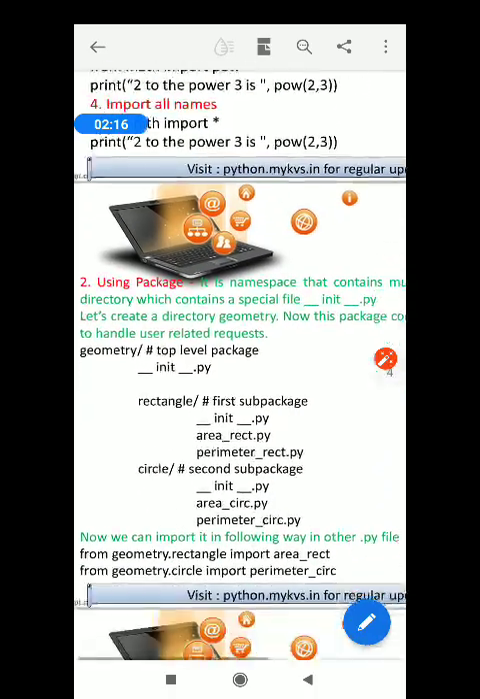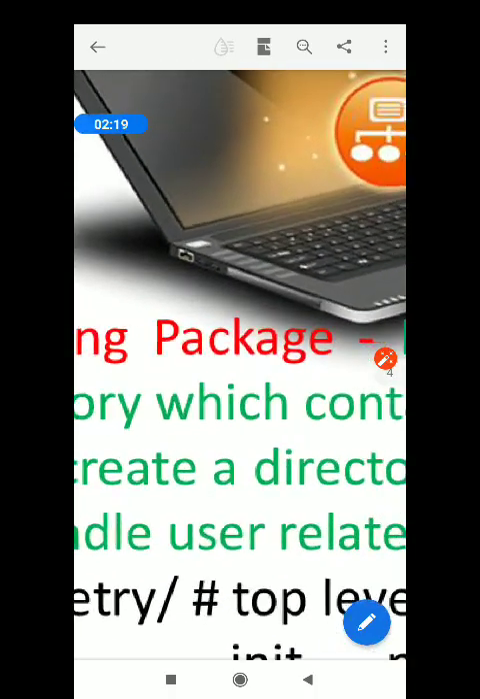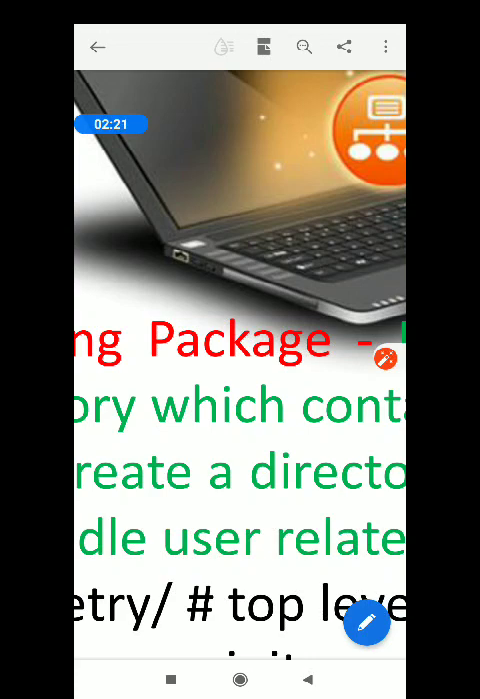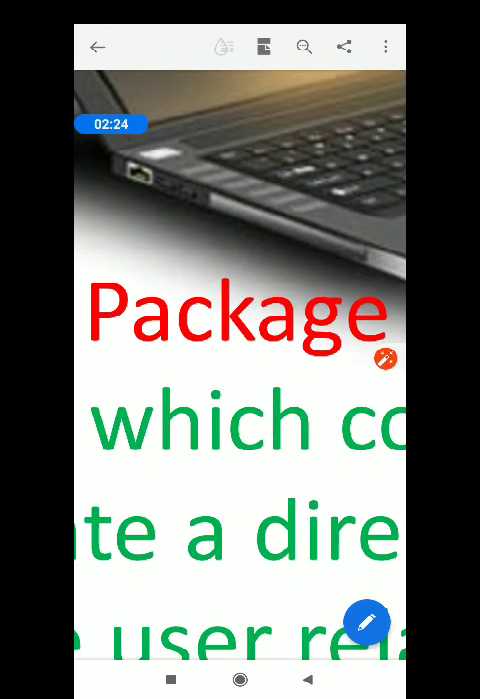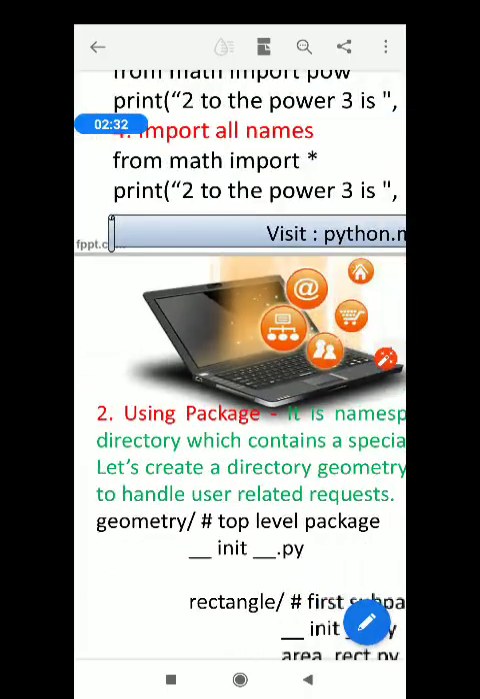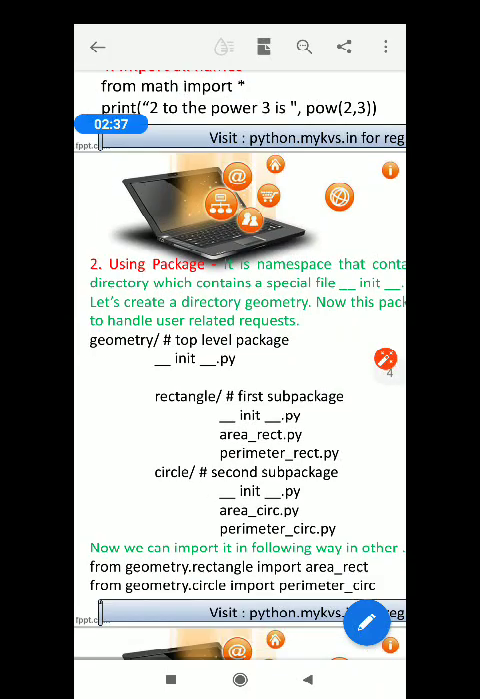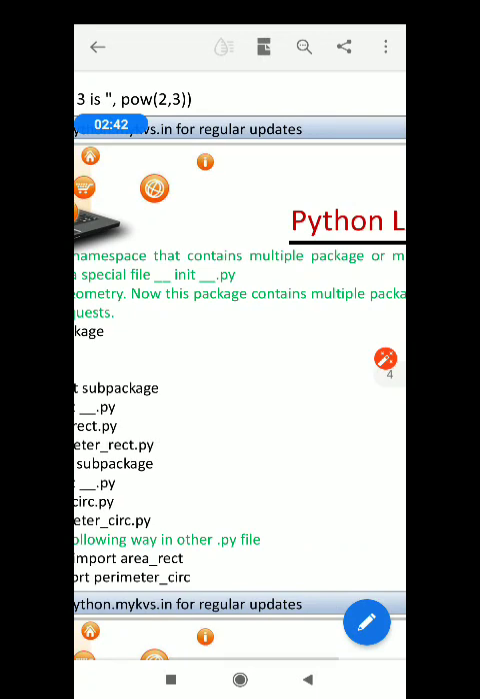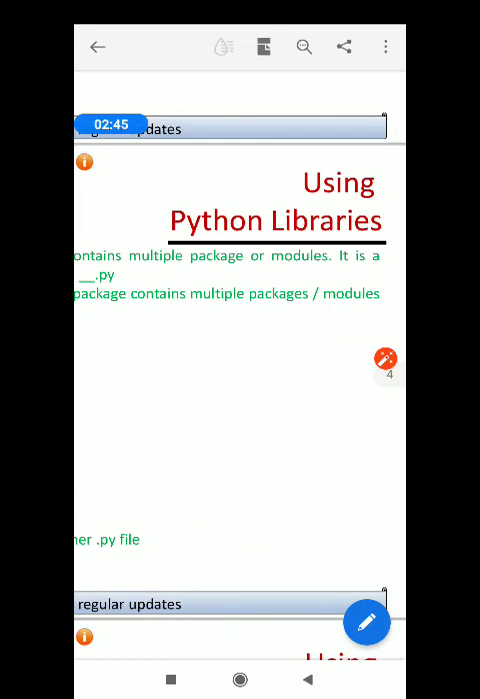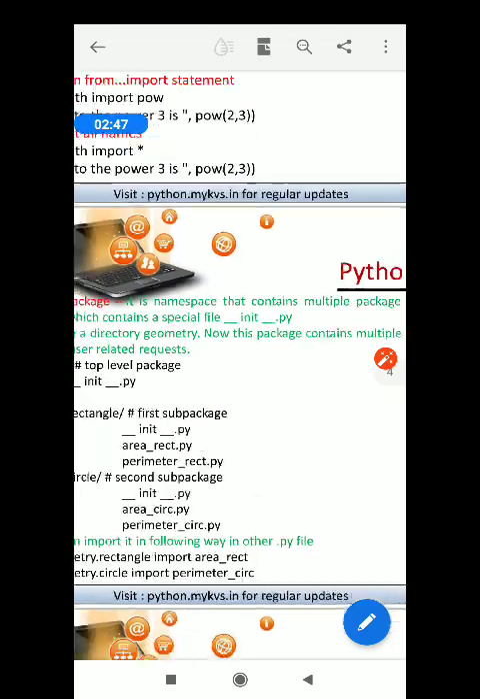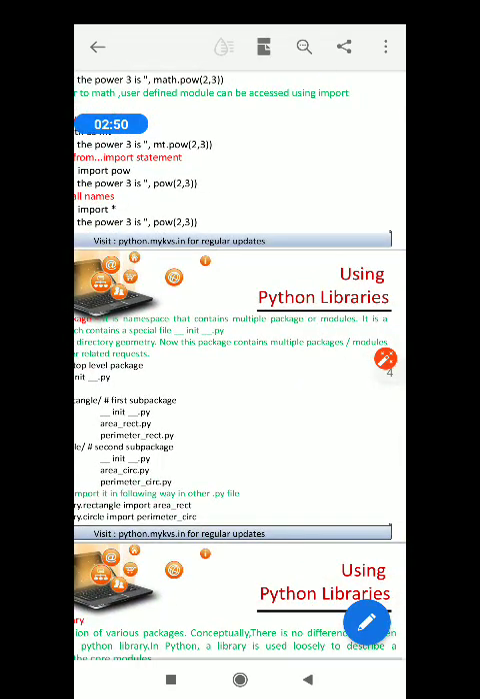Today I am going to talk about packages. Please give the heading: using package. Last day we saw module. Today I am going to discuss package. Please note down: a package is a namespace that contains multiple modules. Full stop.